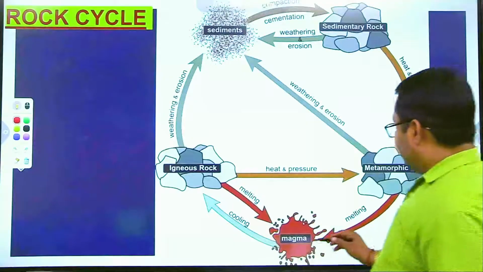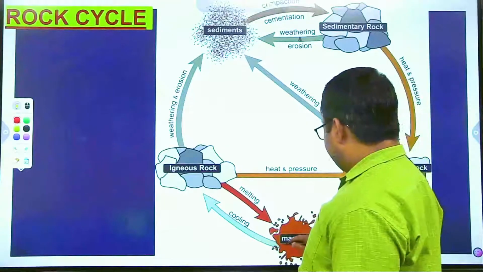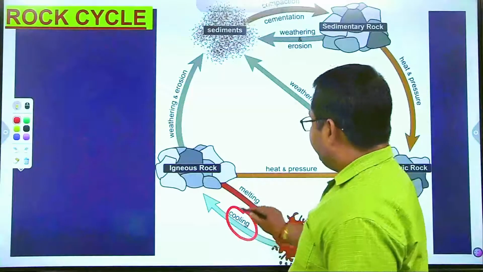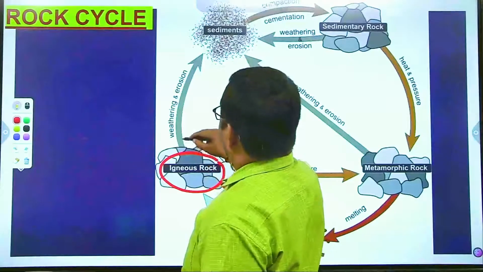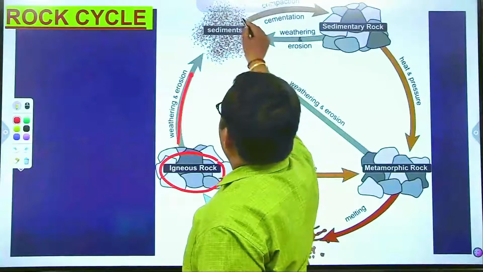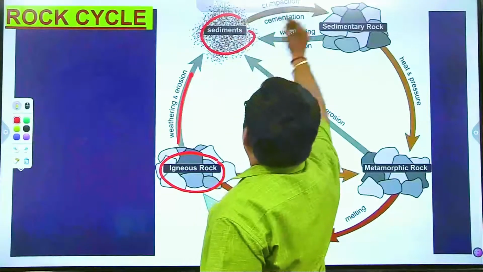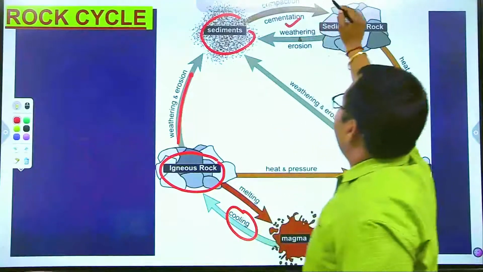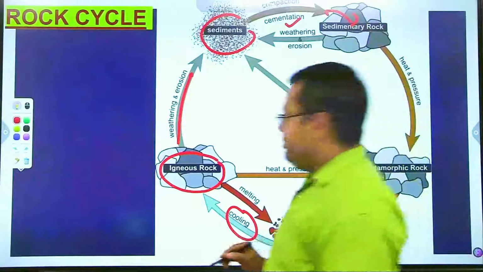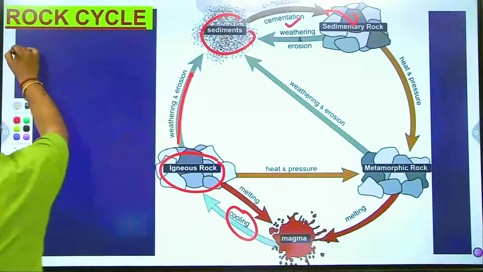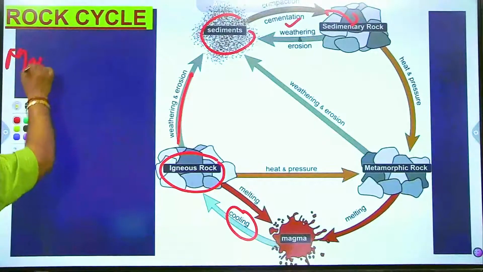There is magma. Under cooling process, magma is going to convert into igneous rock, and under weathering and erosion, this converts into sediments. Then, under process of compaction and cementation, there form sedimentary rocks. Means initially we take the example of magma.